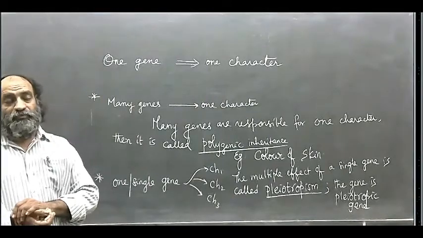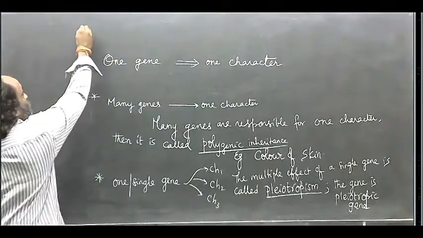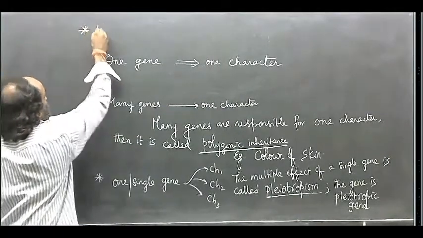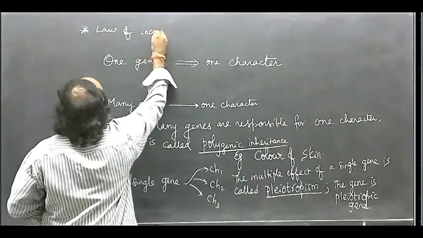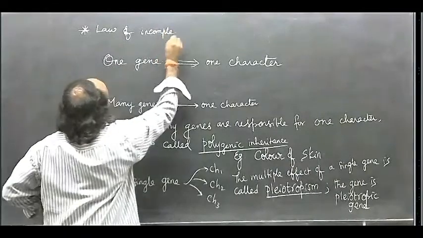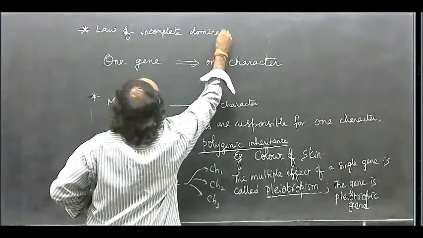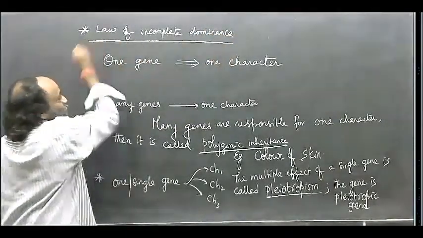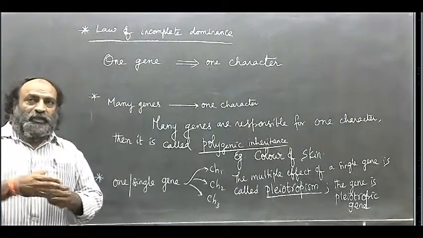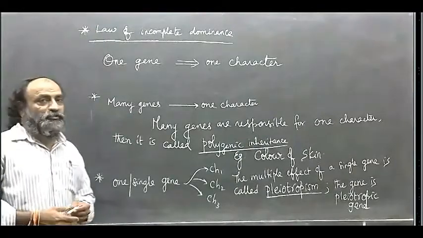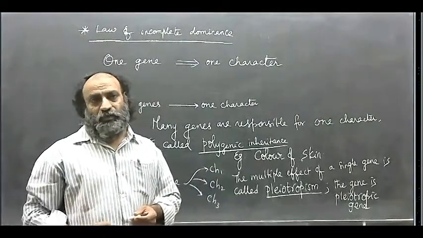One is law of incomplete dominance. This law of incomplete dominance disobeys or deviates from the Mendelian law.